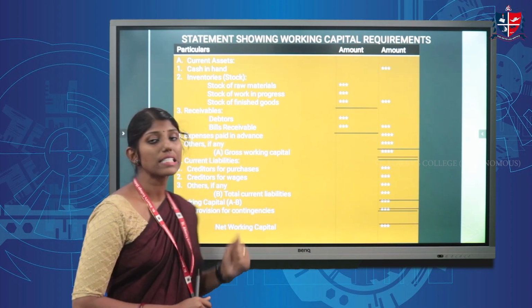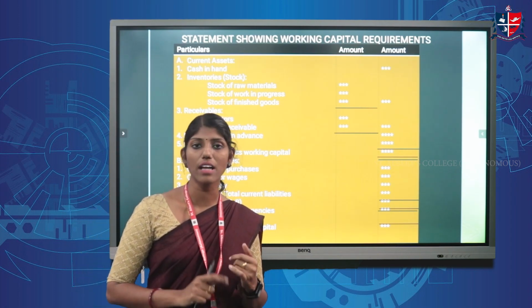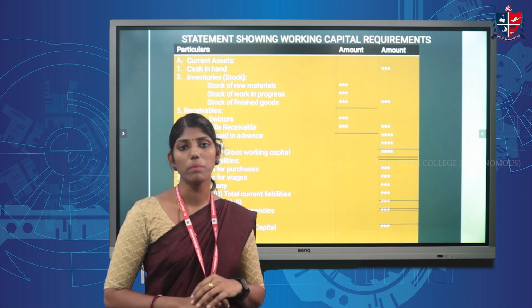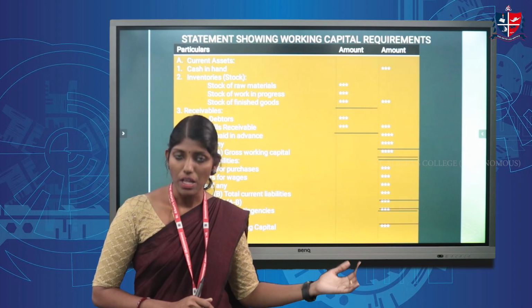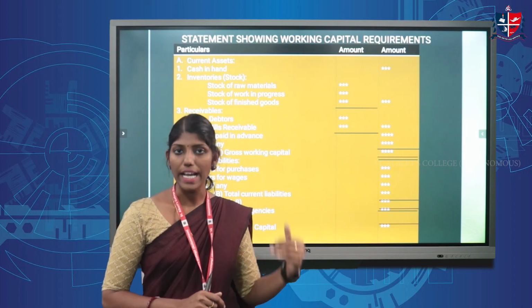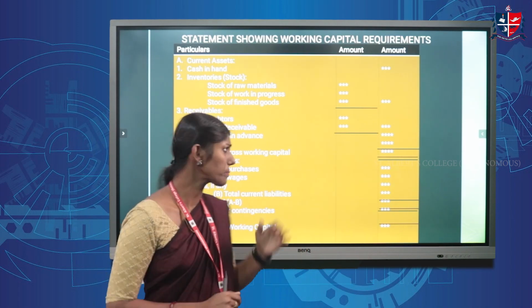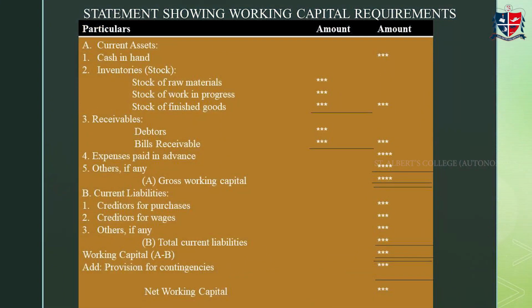Then next is receivables. Receivables consists of sundry debtors and bills receivable. We can write these in the inner column first. After totaling it, we can write it in the outer column. Then the fourth one is expenses paid in advance. This is also known as prepaid expenses.